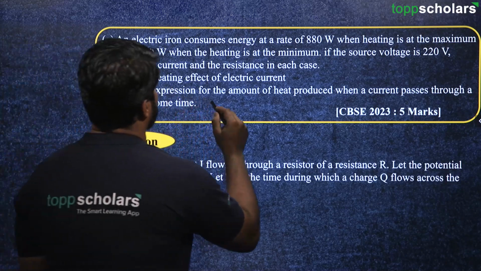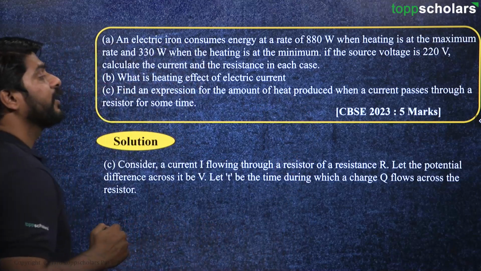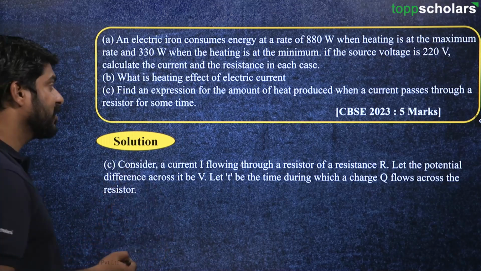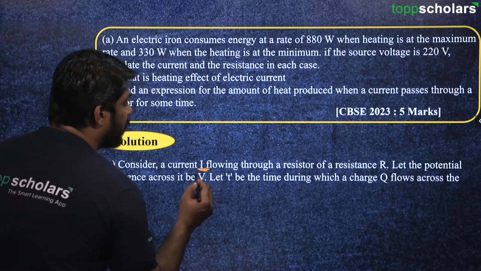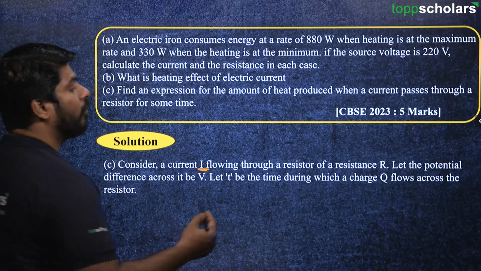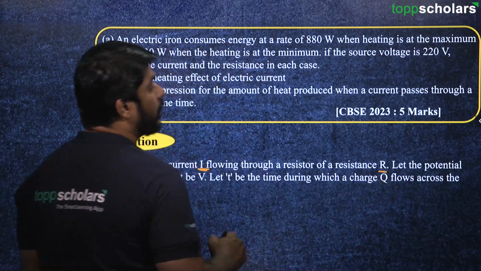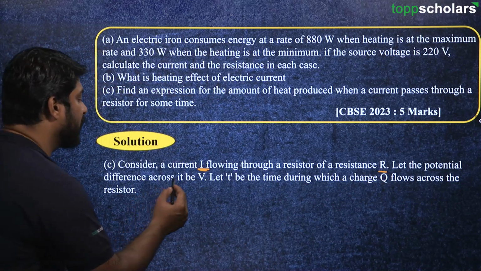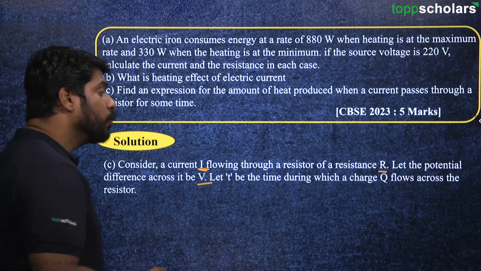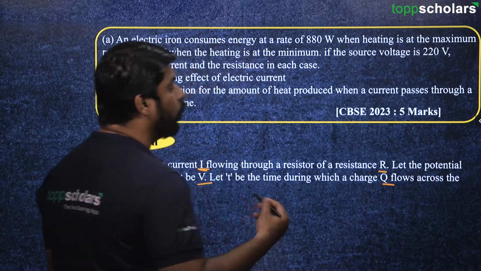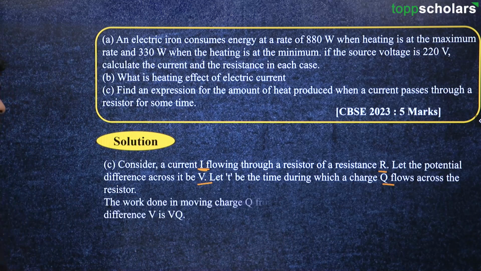Find an expression for the amount of heat produced when a current passes through a resistor for some time. So consider a current I flowing through a resistor of resistance R. Let the potential difference across it be V. Let T be the time during which a charge Q flows across the resistor.